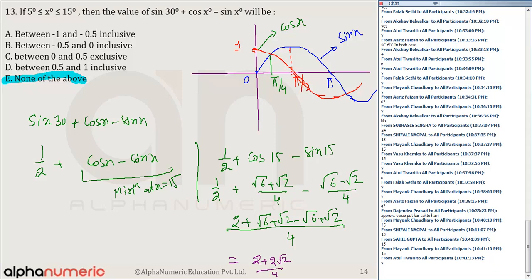The approximate value of root 2 is 1.414. So 1.414 into 2 is 2.81, and 2 plus that is 4.81 by 4. So this is approximately greater than 1. The minimum value of this expression is greater than 1, so the answer can't be option B, C or D. The answer is option A.